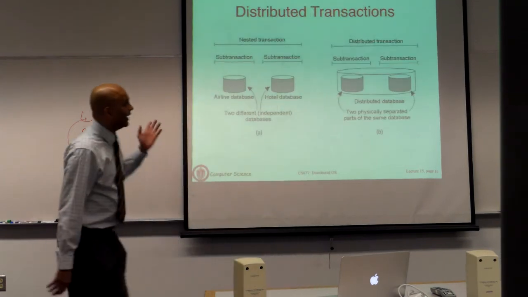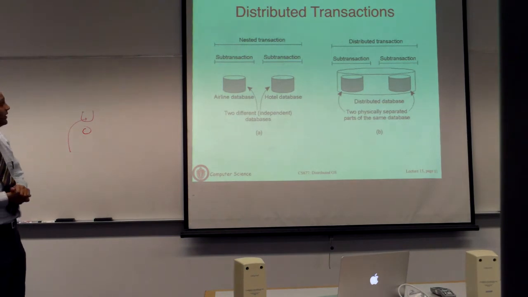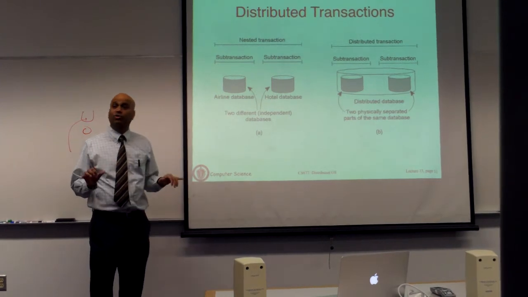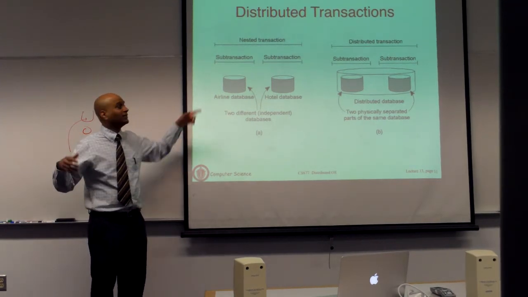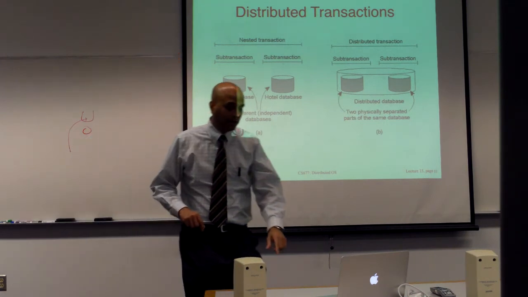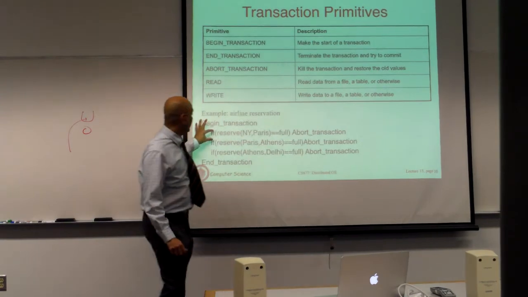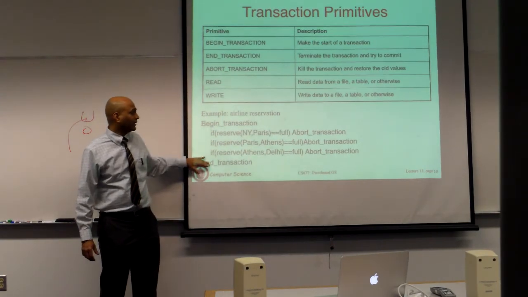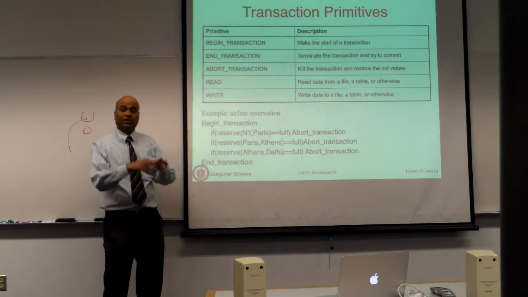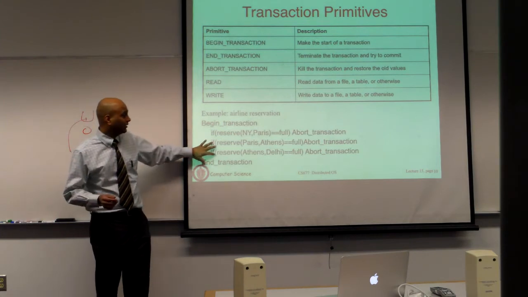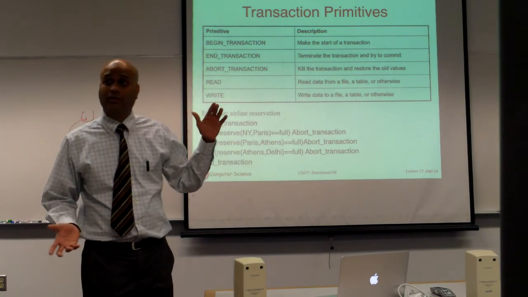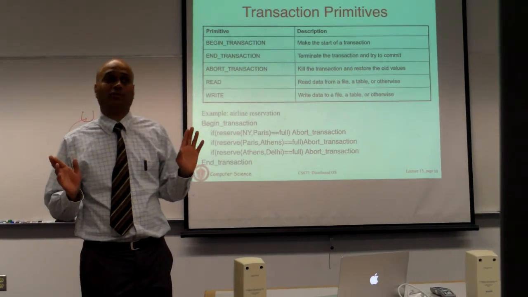Okay. So that brings us to this notion of a distributed transaction, where the example I just gave you, the airline database and the hotel database, are two smaller transactions nested in a bigger transaction. So now you have nested transactions, where you may have a begin and end transaction inside another begin and end transaction. There's a begin and end that says, go get me an airline ticket, and that may itself require you to do multiple segments. And then there is another begin and end that says, go get me a hotel room. And if one of them fails, then the other one has to be undone.